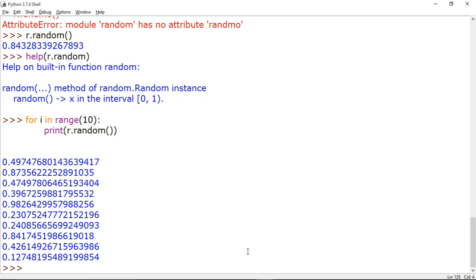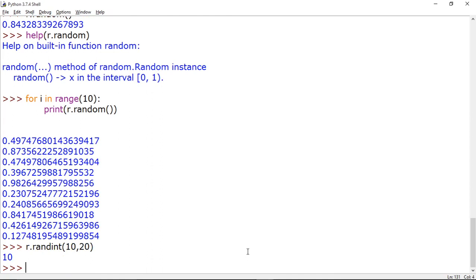Now suppose we want a random number within some range, like say I want a random number from 10 to 20. Then there is one function, r dot randint, and I pass the values 10 comma 20. So you will see I got one random number.